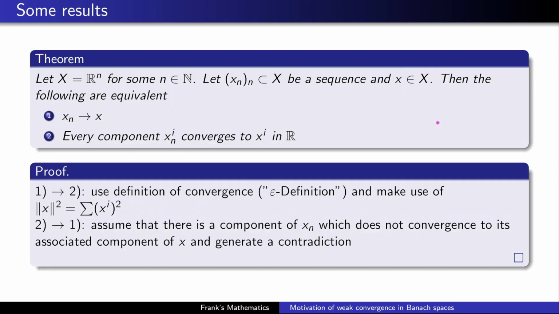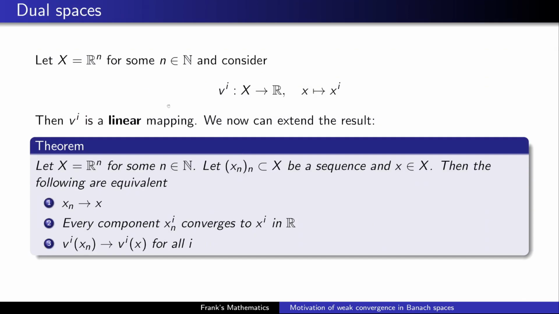So this is straightforward. How is this helpful in generating a motivation for the weak convergence? Well, take a closer look at point number 2 here. Every component converges to its associated component. Let's rewrite this a little bit. First of all, we introduce the mapping v_i. v_i basically takes the vector x and maps it to its ith component. And this is again a mapping from X to R.